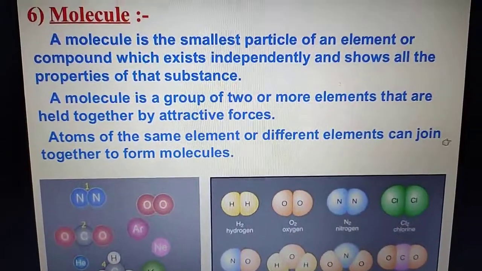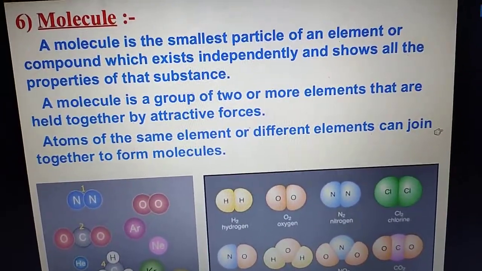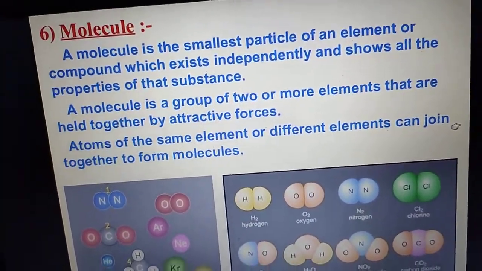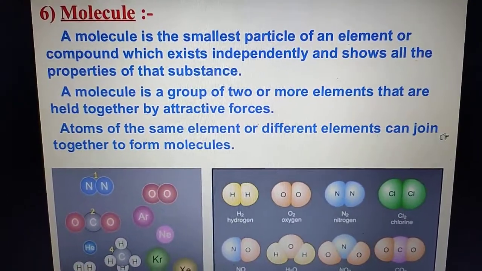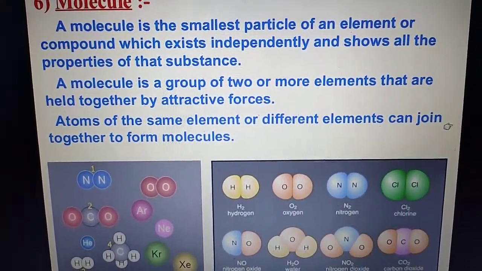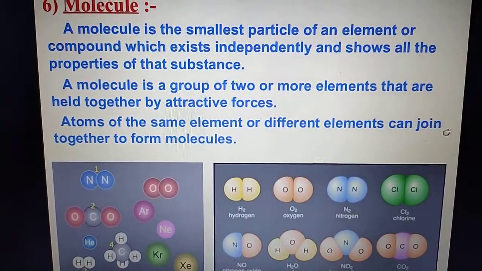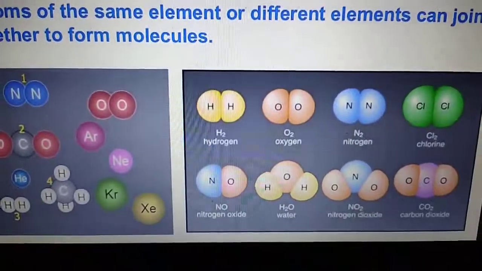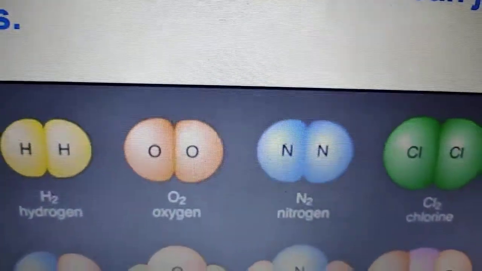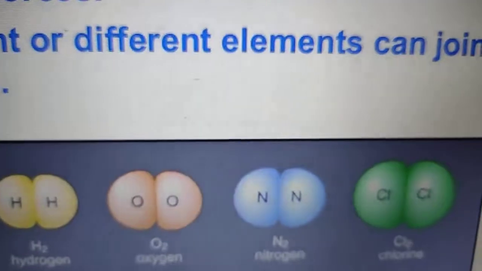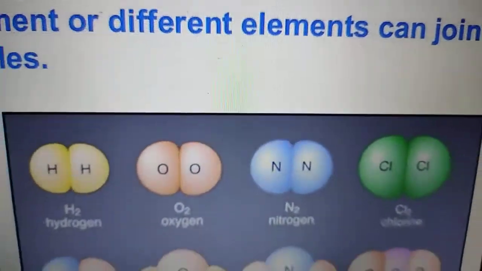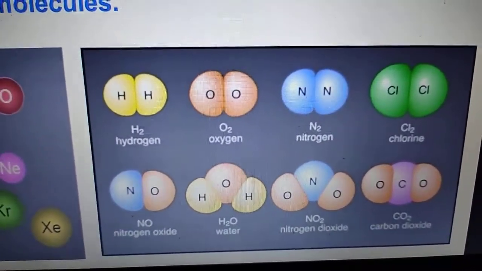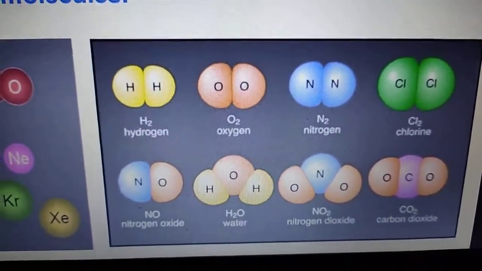Now let's see what a molecule is. The smallest unit of a substance which is capable of independent existence and shows all the properties of that substance is called a molecule. Like we can say, a combination of atoms, similar atoms. As you can see here in the example, these are examples of similar atoms. A combination of atoms, similar atoms or different atoms, gives us a molecule. So we can say that a combination of atoms is known as a molecule.